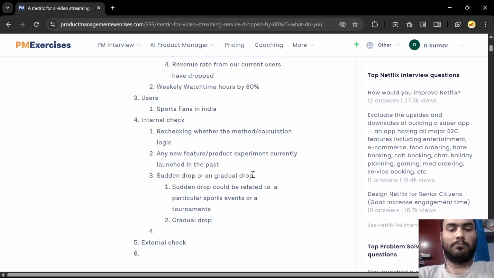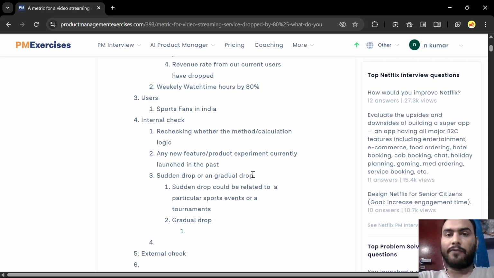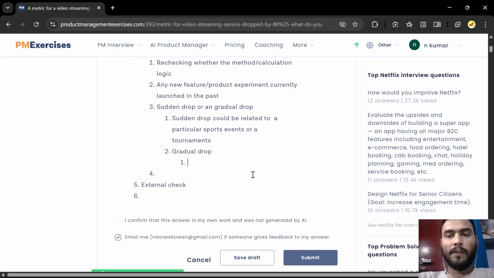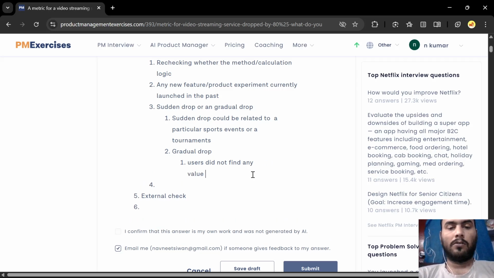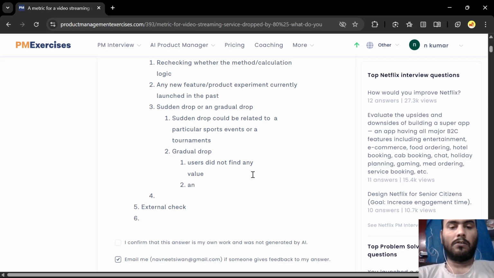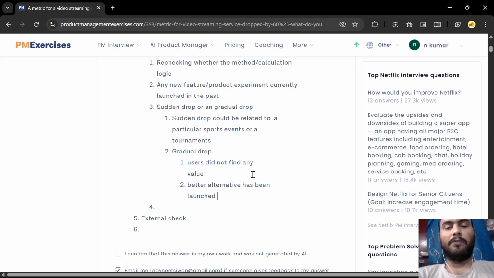Gradual drop tells a little different story. It tells that the users who have been on our platform did not find any value, or they have found a better alternative for what we were offering. So users did not find any value, or a better alternative has been launched in the market.